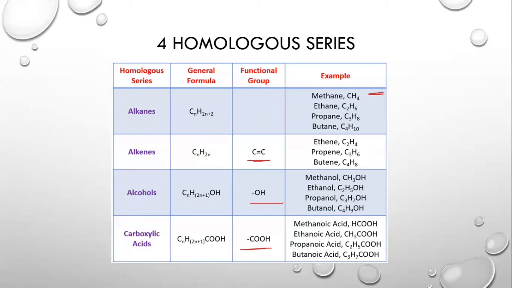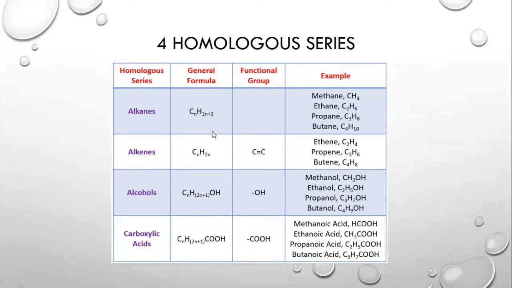The second is ethane, then propane, then butane. As you can see, they have some number of carbon and hydrogen present in their compounds, following a particular pattern. Like in methane, we have one carbon and four hydrogens. In ethane, we have two carbons and six hydrogens. So the pattern that they are following is basically generalized to be CnH2n+2.